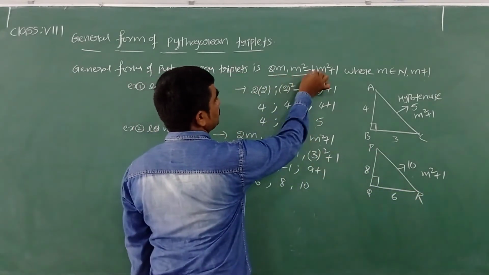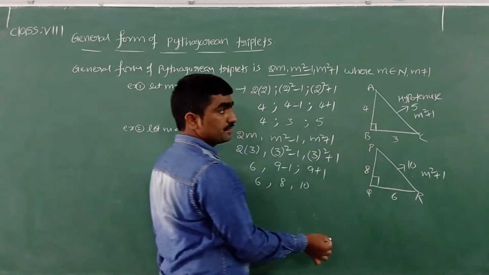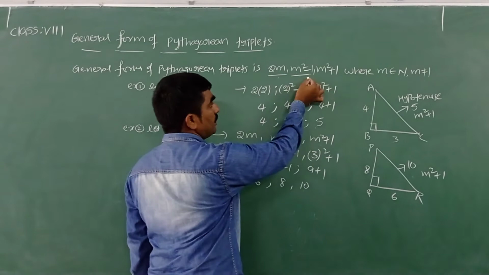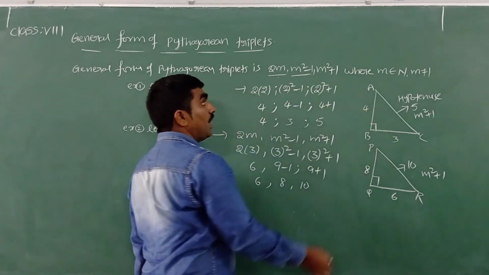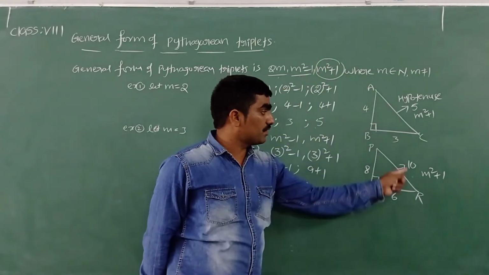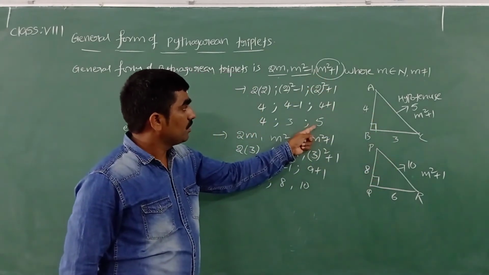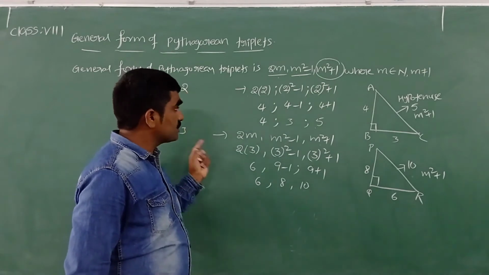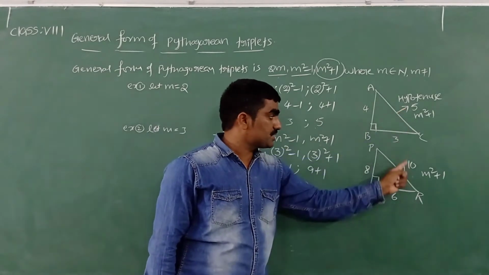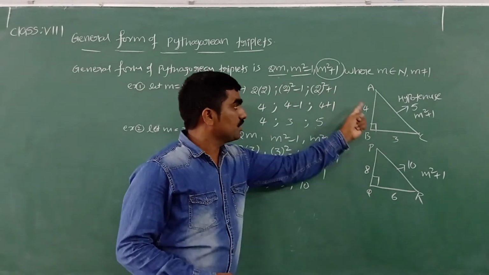What about these two? Anyone. If 2m is the base, m square minus 1 will become the height. If m square minus 1 is the base, 2m will become the height. These both will interchange, no issues. One is base, one is height. But make sure that m square plus 1 is always the length of the hypotenuse. The reason is that by substituting different m values, we are getting m square plus 1 as the greater value, and that greater value is always considered the length of the hypotenuse. Of these two, one is base, the other is height.